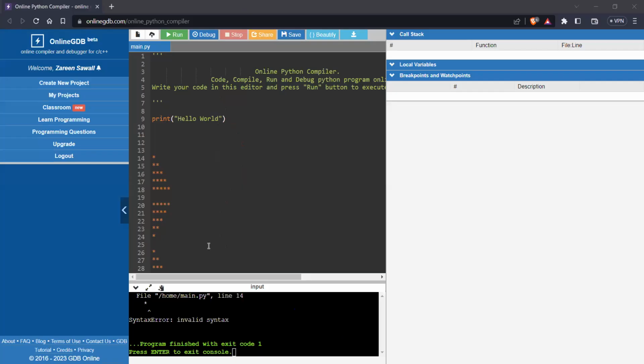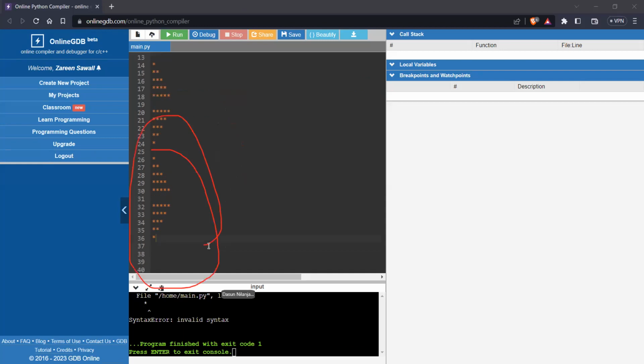Okay, the reason is you cannot type this here. Actually, you have to write this as Python code, right? You cannot type the asterisk directly. That won't run the program. That's not printing it. So you have to delete that. When I'm running the code, you have to use the code to show this. This is the output I expect, but you have to use the code to show this.